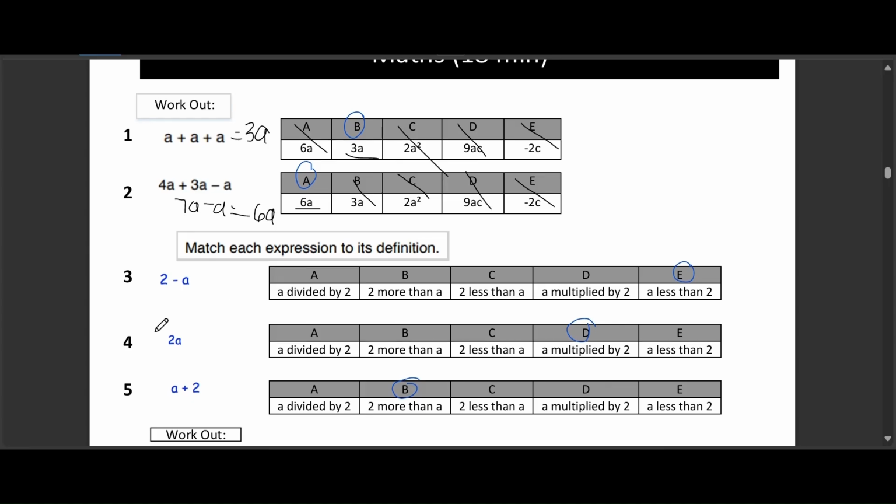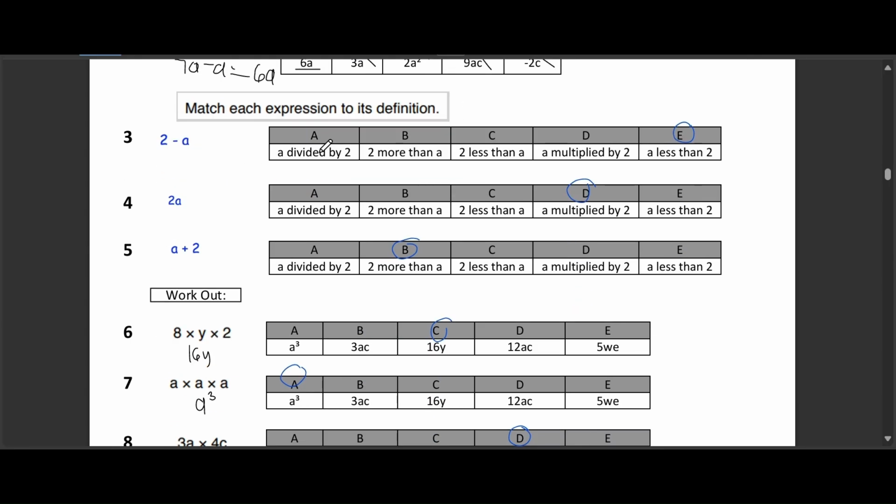Question 3. 2A. Option A, A divided by 2. Option B, 2 more than A. Option C, 2 less than A. Option D, A multiplied by 2. Option E, A less than 2.